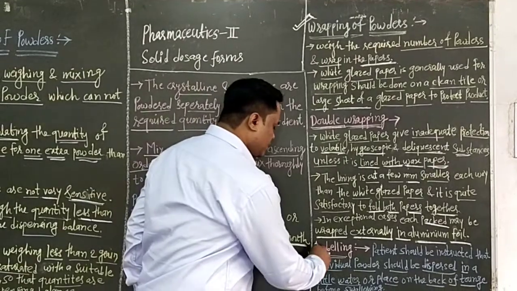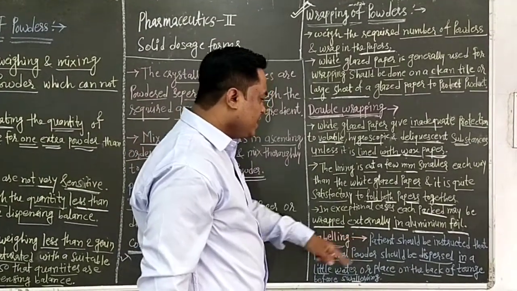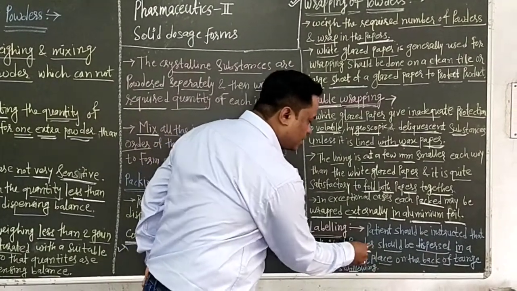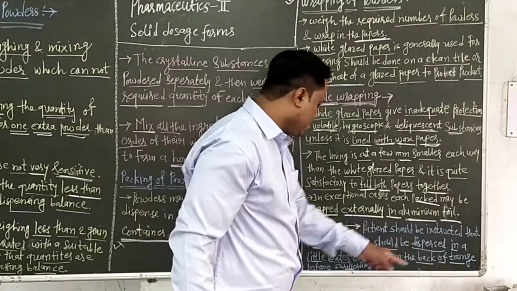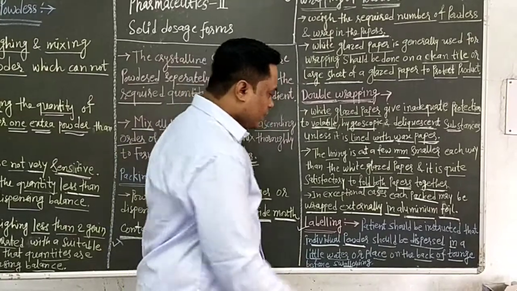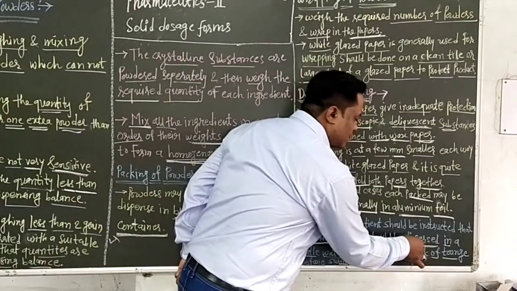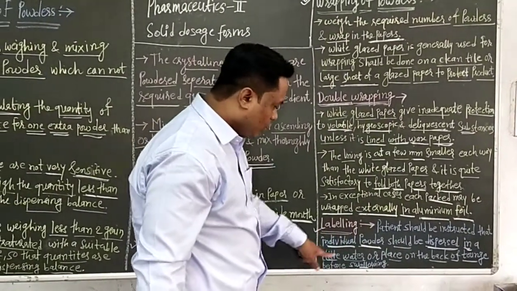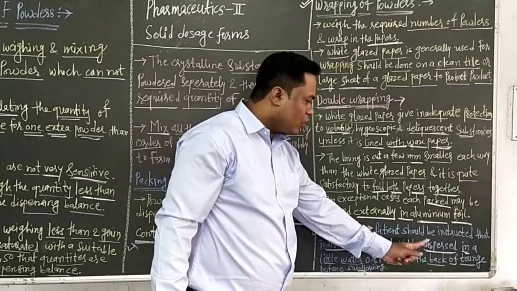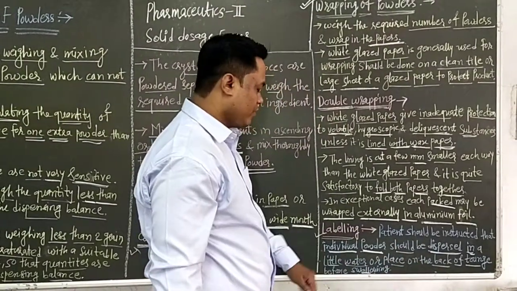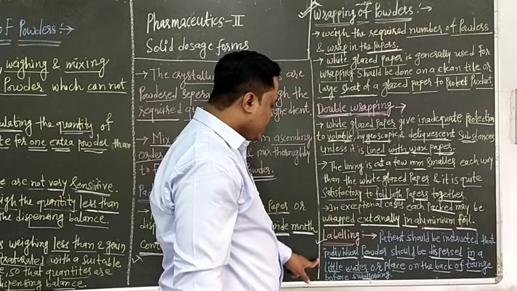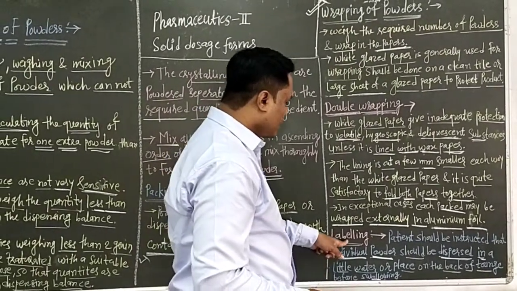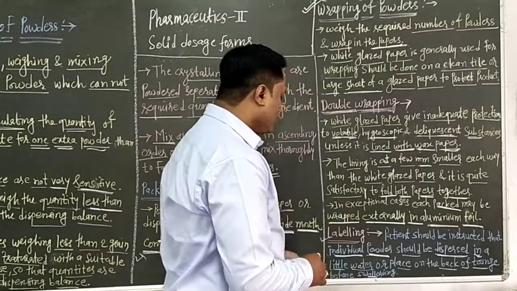And last, we have to see the labeling part. The patient should be instructed that each powder should be dispersed in a little water, or placed on the back of the tongue before swallowing. Means this labeling is instructed on the container for how to take the powders.